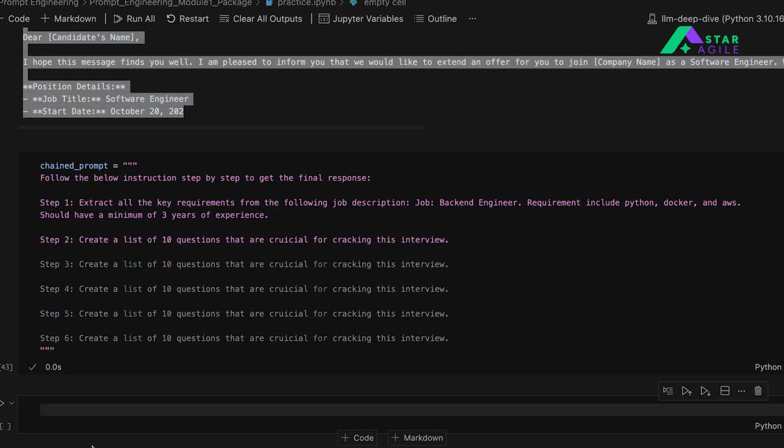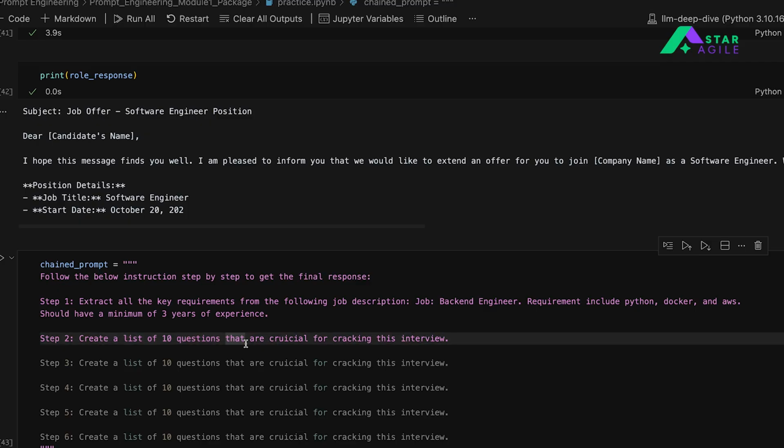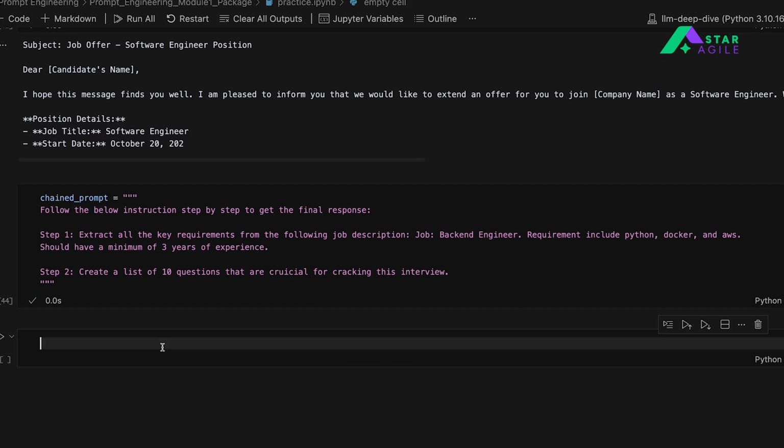In this particular case I have basically designed a prompt. The first is to tell the model to follow the below instructions step by step. The first instruction is to analyze the job description and extract all the key requirements, and once it knows the key requirements, the second step is to create a list of 10 questions that can actually help us crack that specific interview, right? So let's create this chain prompt first and see how the model responds.